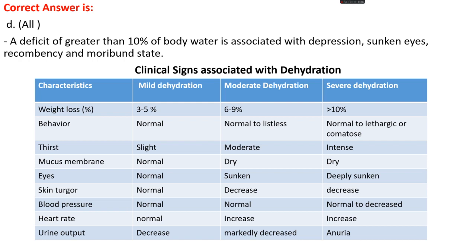Mucous membrane is normal in mild dehydration, and dry in moderate and severe dehydration. The eye is normal in mild dehydration, and sunken in moderate and severe dehydration. Skin turgor is normal in mild dehydration, and decreased in both moderate and severe dehydration. Blood pressure is normal, and decreased in severe dehydration. Heart rate is normal, and increased in moderate and severe dehydration. Urine output is decreased in mild dehydration, markedly decreased in moderate dehydration, and there is anuria, that is no urine production, in severe dehydration.